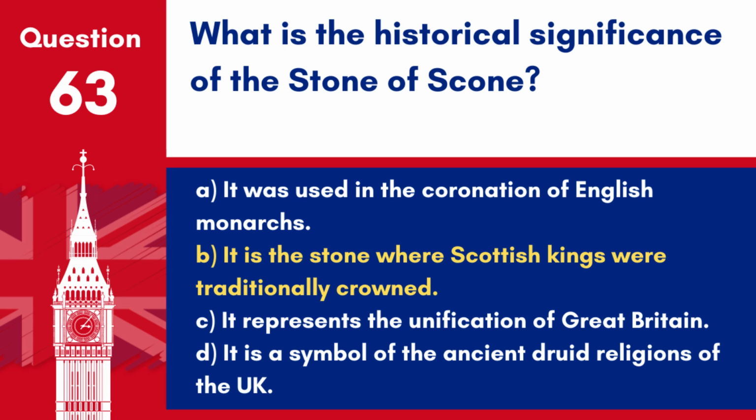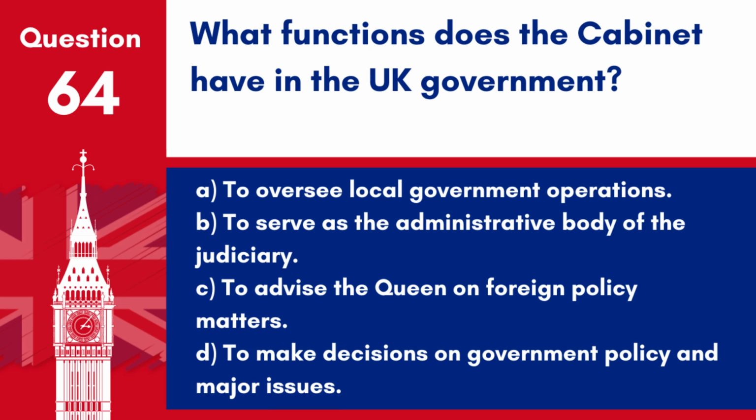The Stone of Scone, also known as the Stone of Destiny, has a long history of being used in the coronation of Scottish monarchs. Question 64. What functions does the Cabinet have in the UK government? A. To oversee local government operations. B. To serve as the administrative body of the Judiciary.